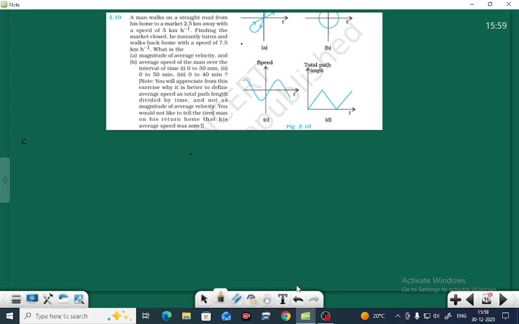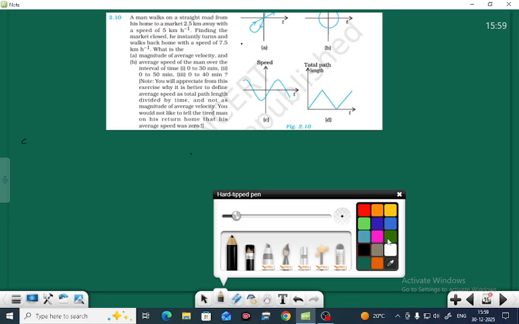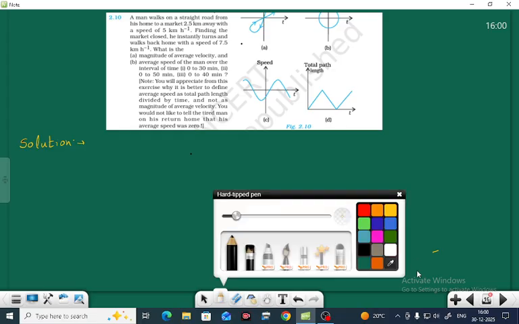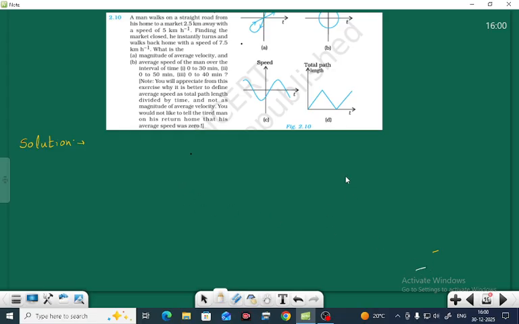You see what is given. Let us write it here. This is the solution. Now, a man walks.